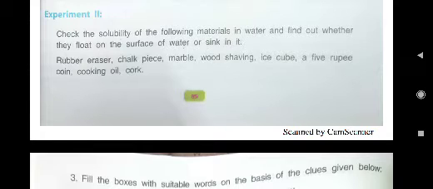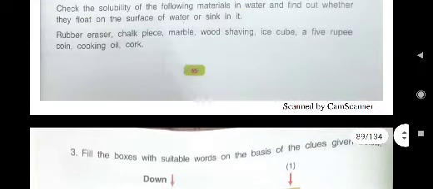Chalk piece will sink. Marble will sink. Wood shaving will float. Ice cube will float. A 5 rupee coin will sink. Cooking oil will float. Cork will float.